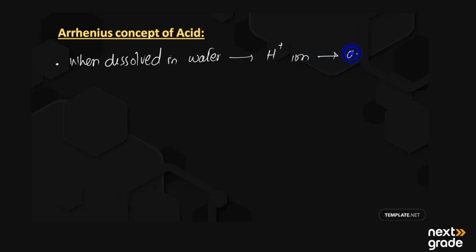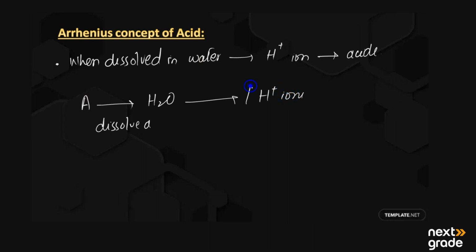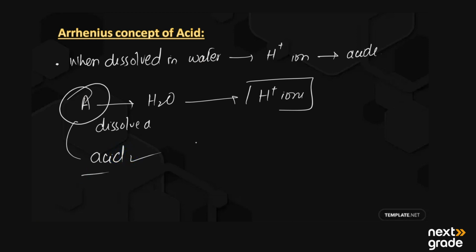These substances are known as acids. It means if there is a substance A, and when it dissolves in water it produces H positive ions, then A can be categorized as an acid.